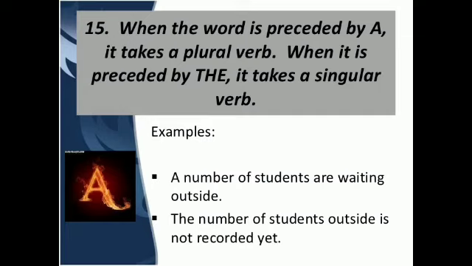When the word number is preceded by a, it takes a plural verb, and when it is preceded by the, it takes a singular verb. Okay, let us see the examples. A number of students are waiting outside. Okay, and the number of students outside is not recorded yet. So here the number of students will be considered as the counting. Therefore it is used with the singular verb, or a number of will be considered as plural. Therefore a plural verb will be used along with it.